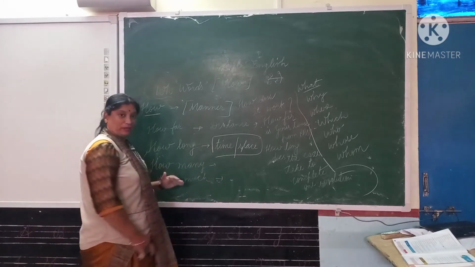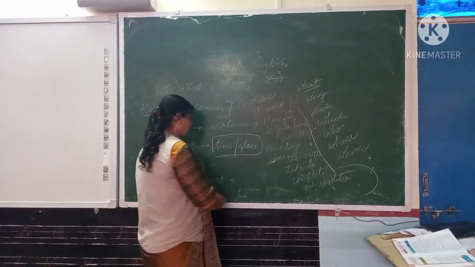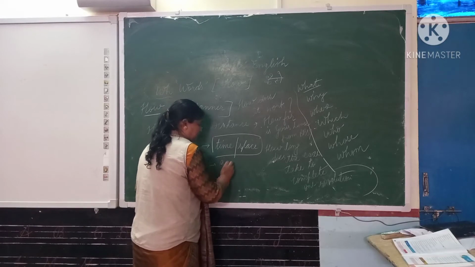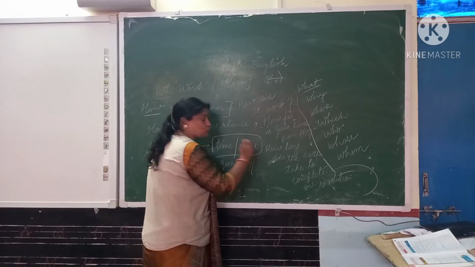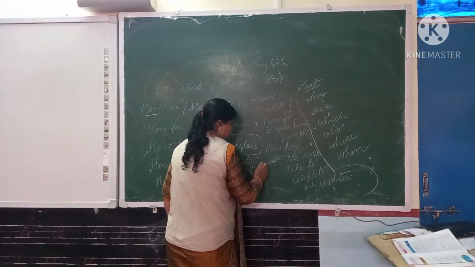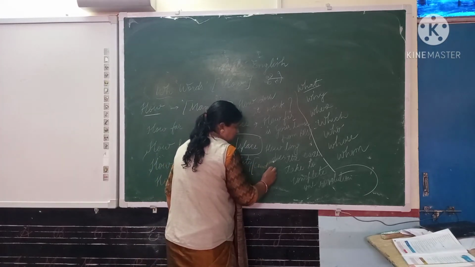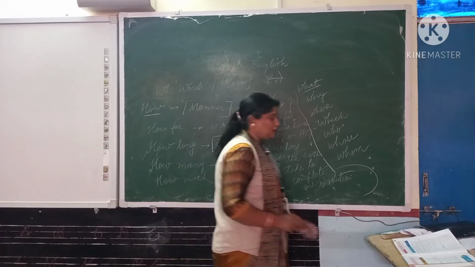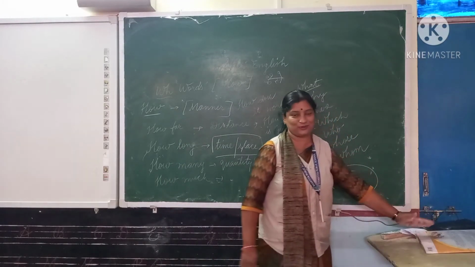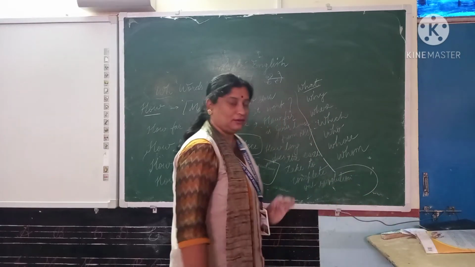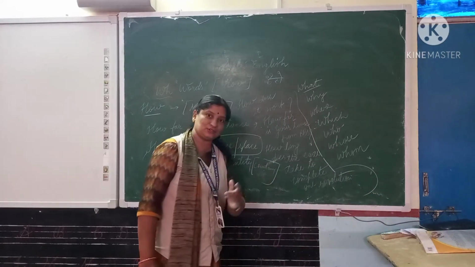Next one is how many. How many means when we want to know the quantity of something, and quantity means countable nouns. For example, how many books are lying on the table? There are 4 books. How many pencils do you have?